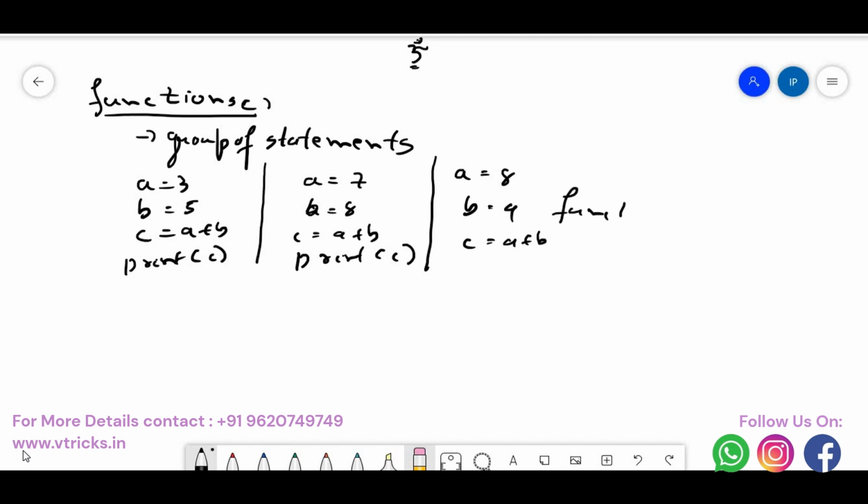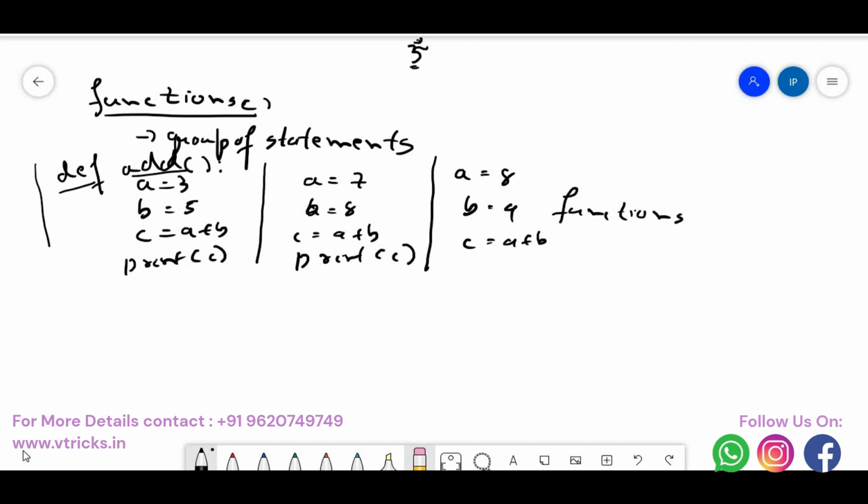So what is a function? All these statements, whatever you have written, you name them under one block, which is called a function. You mean to say that all these under one block, I can give some name to it? Yes. So here I say def, then I say add. Def add, open the bracket, close the bracket, and a colon. Def in Python means you are defining the function. Def is the syntax, add is the function name, then open bracket, close bracket and colon, then a is equal to 3, b is equal to 5, c is equal to a plus b, then print c.